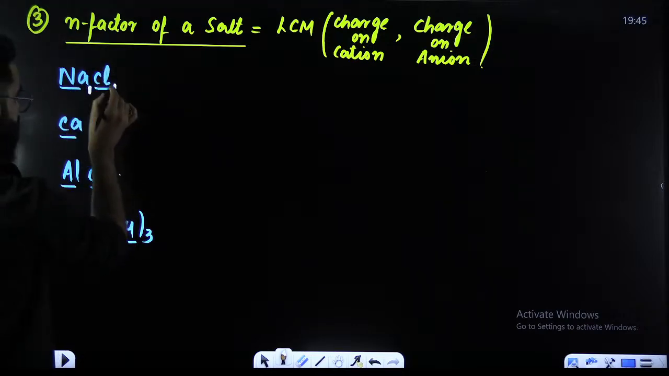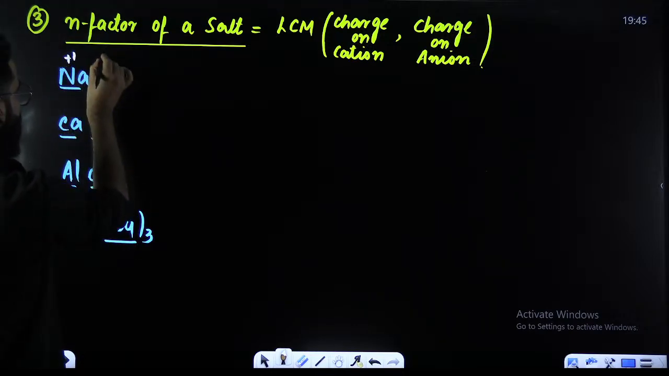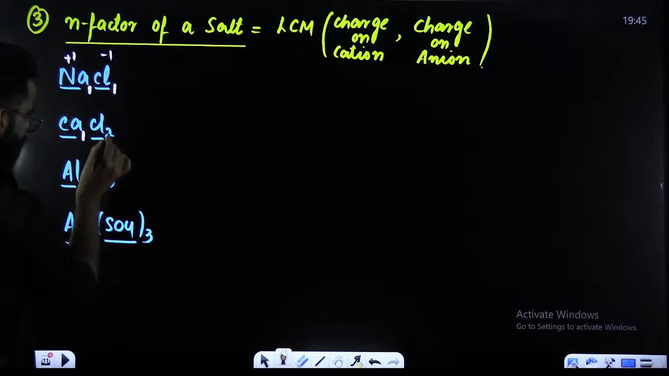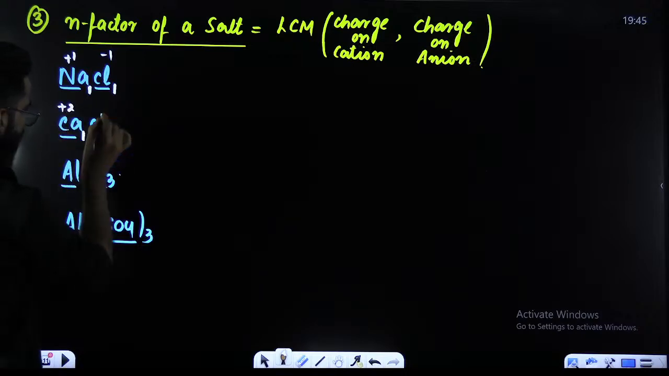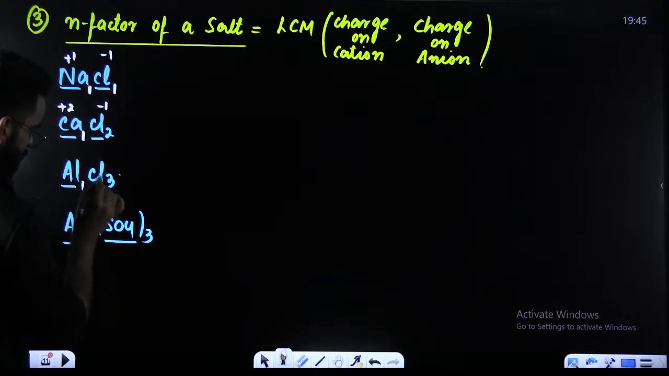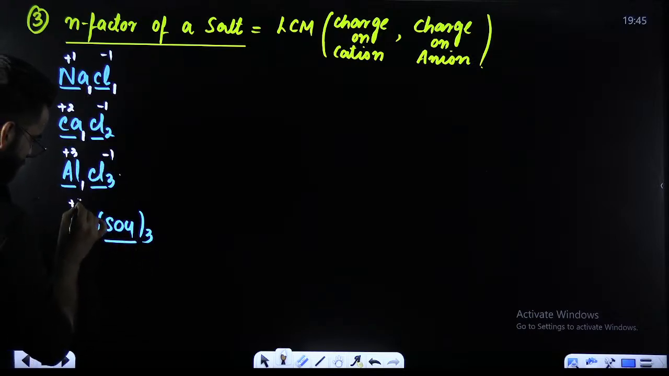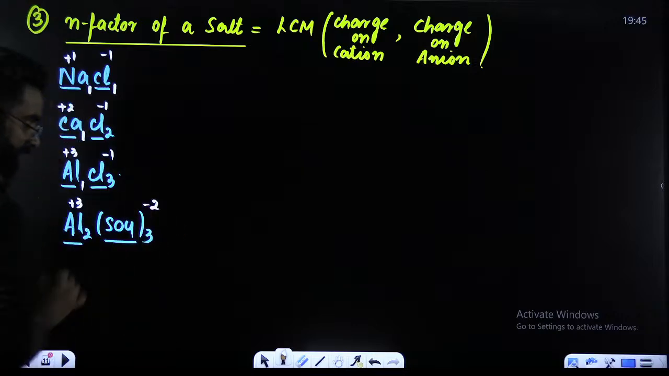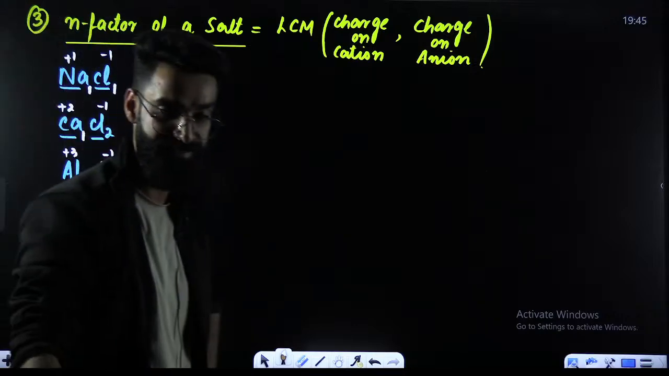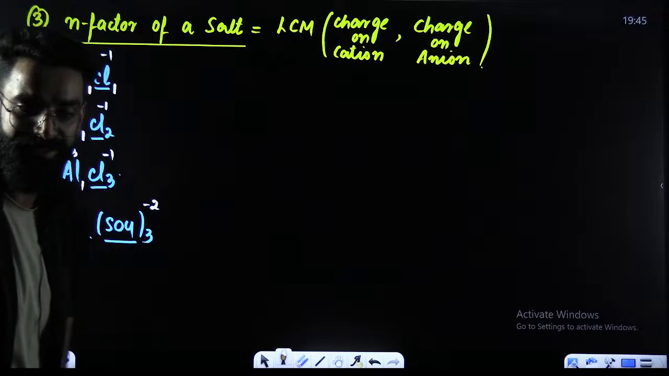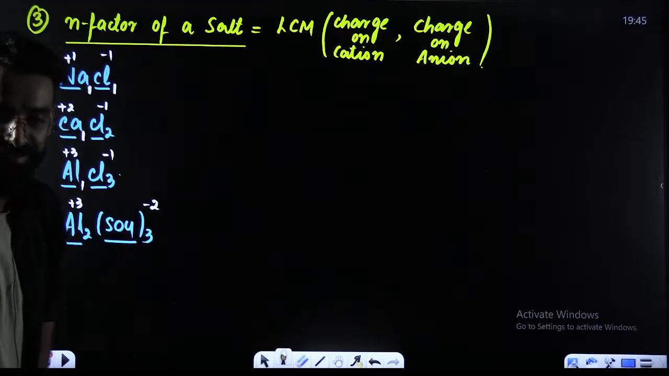Just crisscross these. This 1 becomes the charge here, this 1 becomes the charge here, right? This 2 becomes the charge here, this 1 becomes the charge here. Now, this 3 becomes the charge here, this 1 is going to be the charge here. This 3 will be the charge here, this 2 will be the charge here. So you got the charges on cations and anions, right?